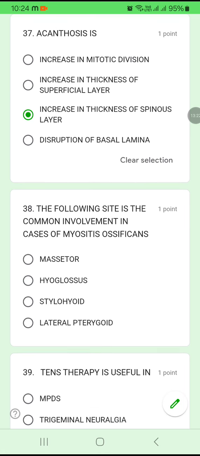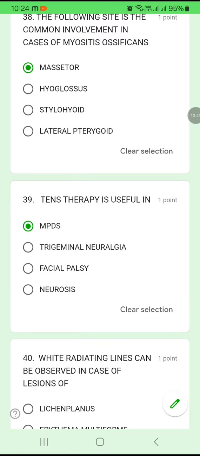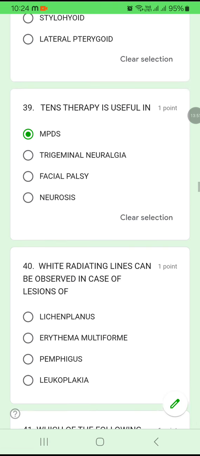38. The following site is the common involvement in cases of myositis ossificans: masseter muscle, hyoglossus, stylohyoid, lateral pterygoid. The one which is mostly affected by myositis ossificans is masseter muscle. Okay. 38A. TENS therapy is useful in myofascial pain dysfunction syndrome, MPDS, trigeminal neuralgia, or facial palsy or neurosis. Most of the times, TENS therapy is given for MPDS, myofascial pain dysfunction syndrome.